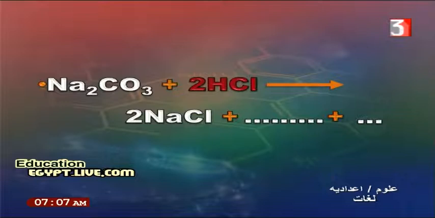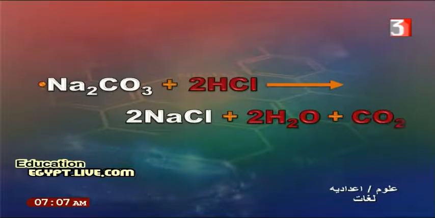Sodium carbonate solution with another compound such as an acid like hydrochloric acid will produce sodium chloride, water and carbon dioxide. Again, in this equation, the reaction between sodium carbonate solution and diluted hydrochloric acid will produce sodium chloride, water and carbon dioxide.